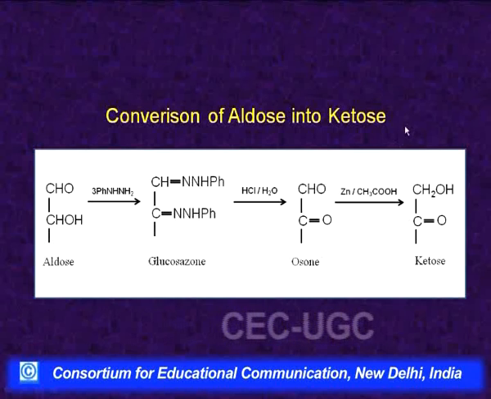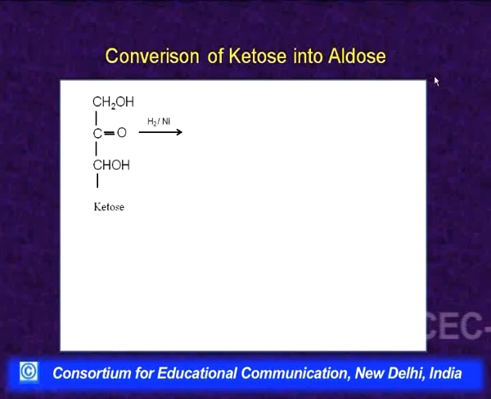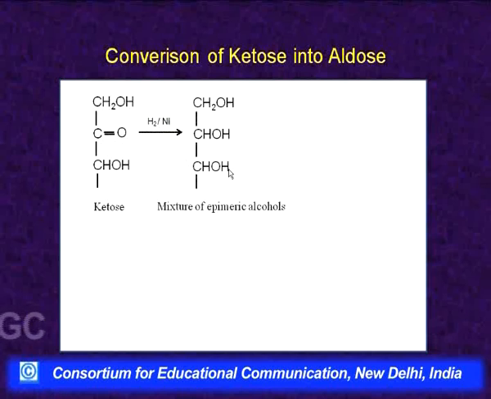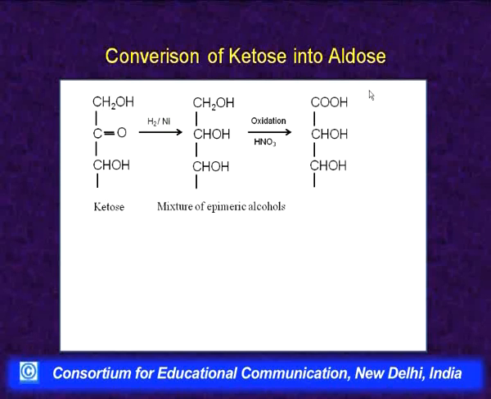Now, when we want to convert a ketose into an aldose, this is a ketose sugar, a 3 carbon portion has been shown. This C=O is first reduced into an alcohol using hydrogen and nickel. So, we get this alcohol, and obviously, since this carbon is now becoming an asymmetric carbon atom, we will get a mixture of epimeric alcohols. Then this mixture of epimeric alcohols on oxidation with nitric acid, the primary alcohol part will be converted into carboxylic acid. This will be again a mixture of epimeric acids.